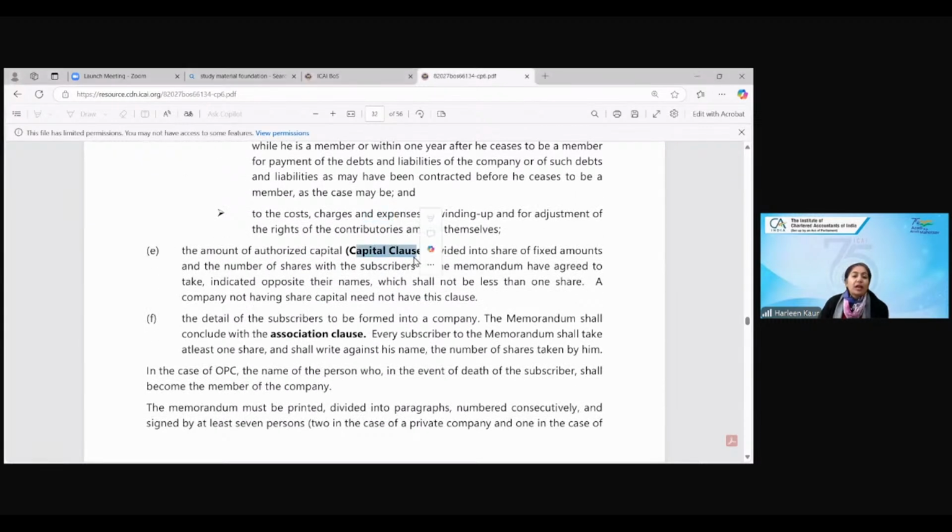Amount of authorized share capital. Capital clause will tell you how much is the authorized share capital. That is the maximum amount which the company has decided to raise. And association clause tells you about the subscribers to the memorandum who will be taking up at least one share in the company. In case of OPC, you have to include the name of nominee.